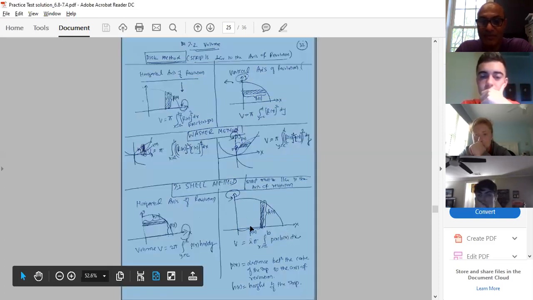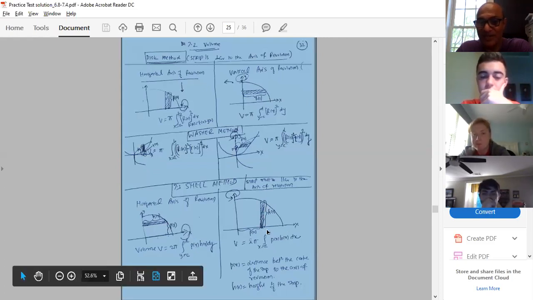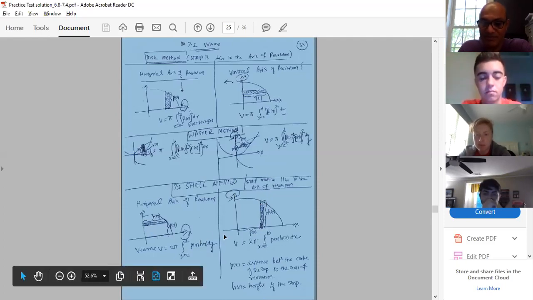So px is nothing but the distance from the center of the strip to the axis of revolution, and each y or each x is nothing but the length of the strip. You can see over here, that is the height of the strip.